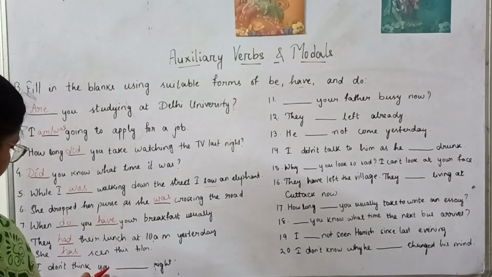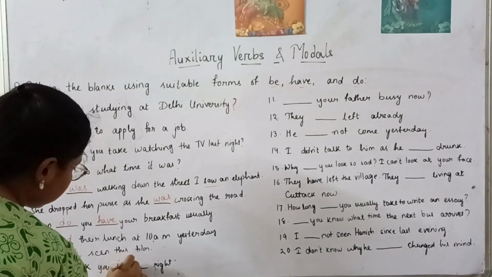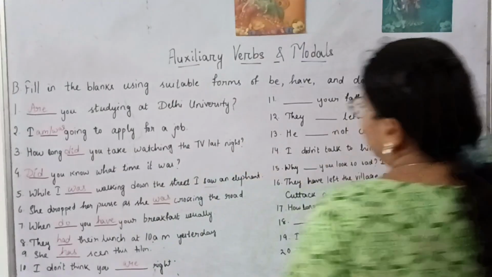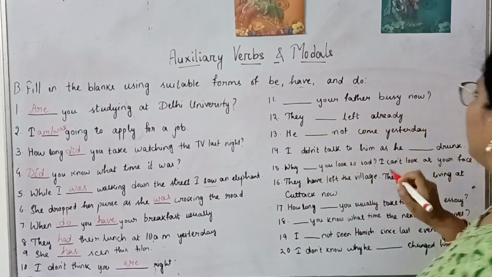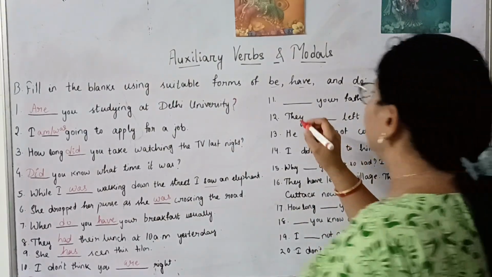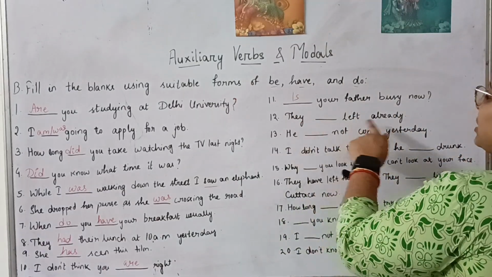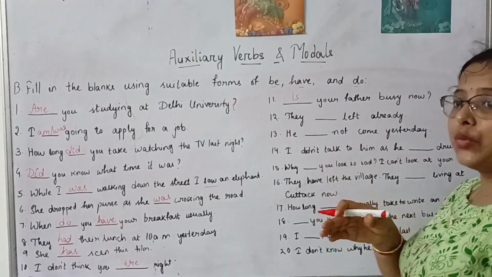I don't think you are right. Again, auxiliary. So here, is your father busy now? Now you're asking something, so you'll be using is. Is your father busy now? Have they left already? They have left already means at the present situation you were asking about something.